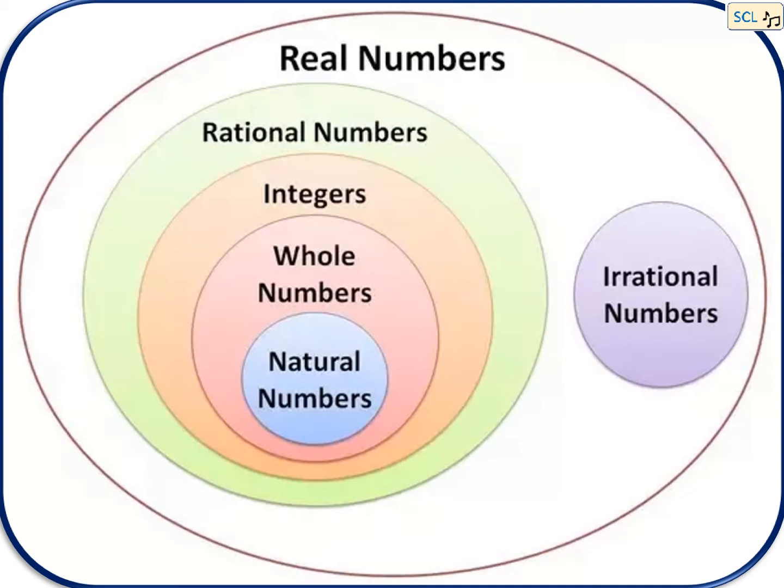And there is one more type of numbers which are very different from all these numbers. Those are called irrational numbers. And rational numbers plus irrational numbers are called real numbers. Let us talk about irrational numbers.